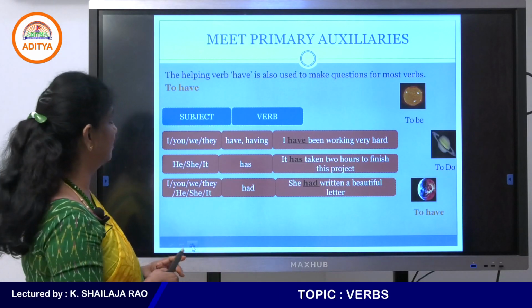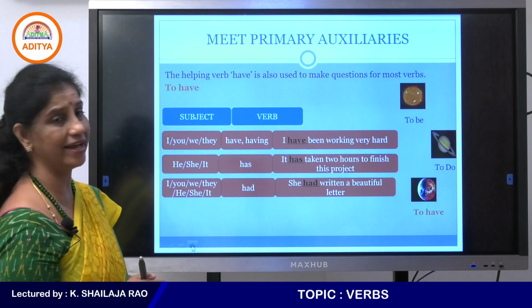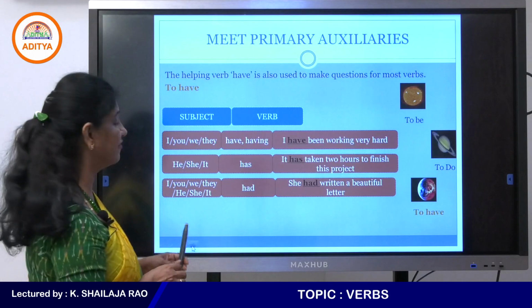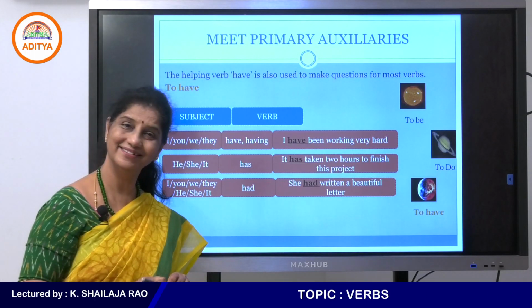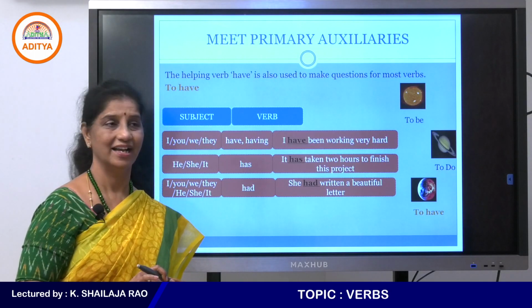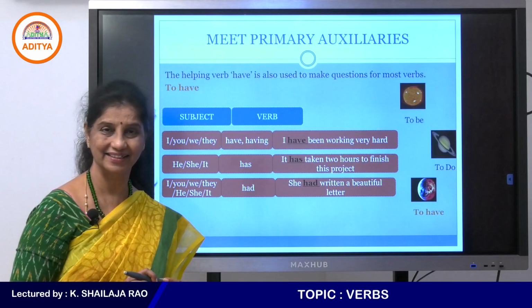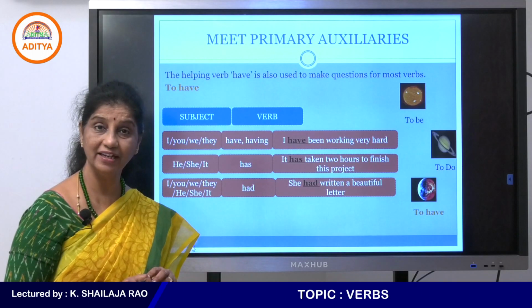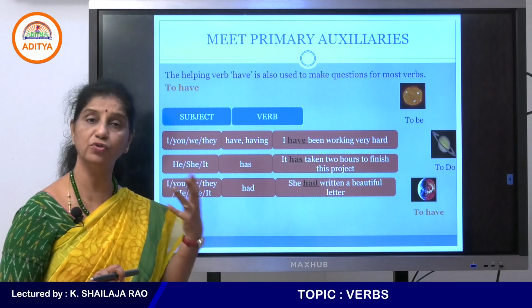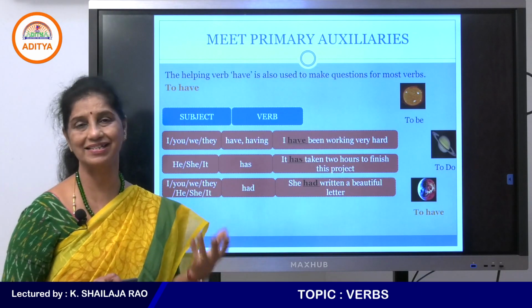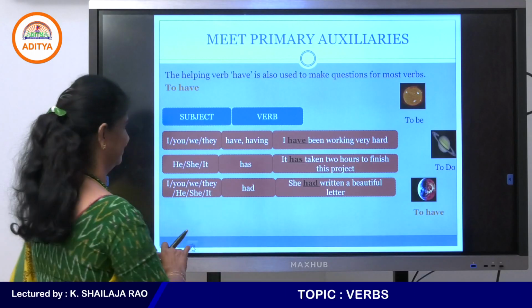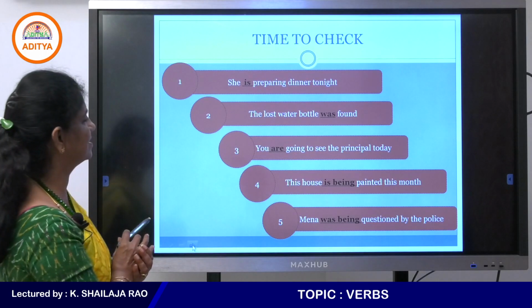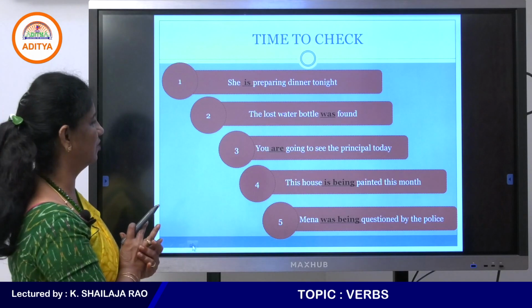The helping verb have is also used to make questions for most verbs. You can say, have you had dinner? Have you been sick? Have you seen that movie? So, have is also used to ask questions. So, let us look at these helping verbs.